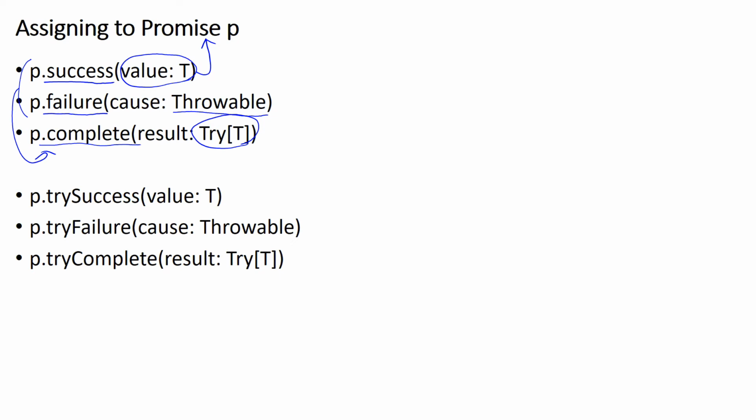There are also several variants of these methods. For example, we can call the trySuccess method with the value of type T. And this method succeeds only if the promise has not completed yet. Similarly, we can call the tryFailure method, which succeeds only if the promise has not completed yet. Likewise, we can use this tryComplete method.